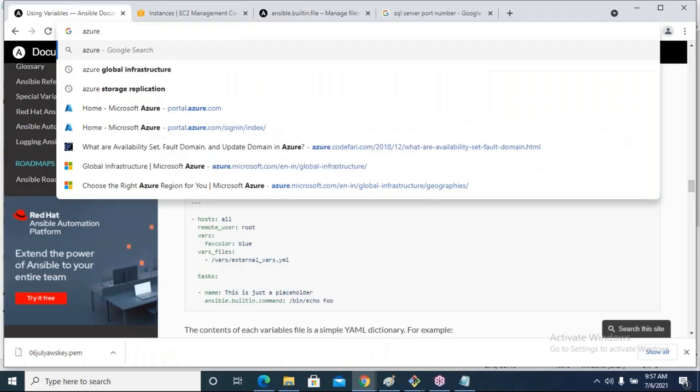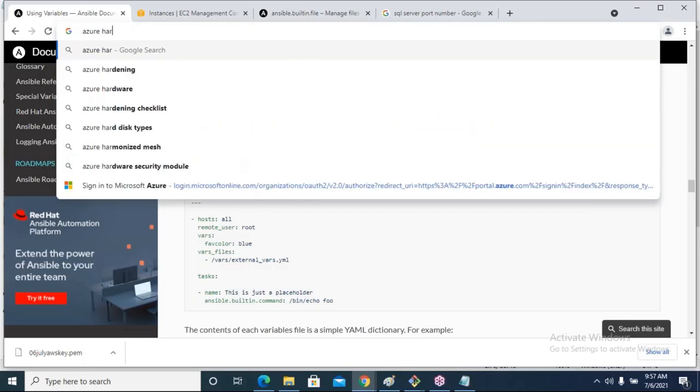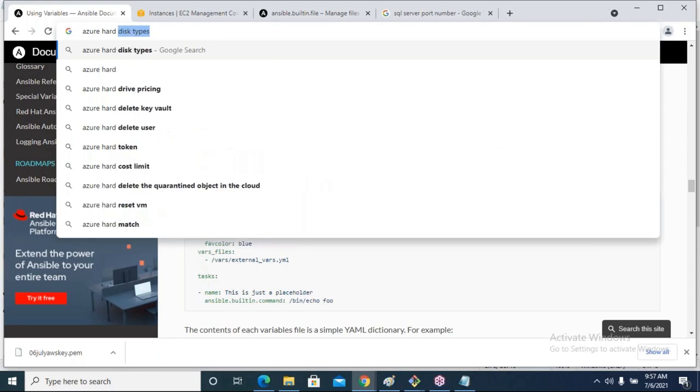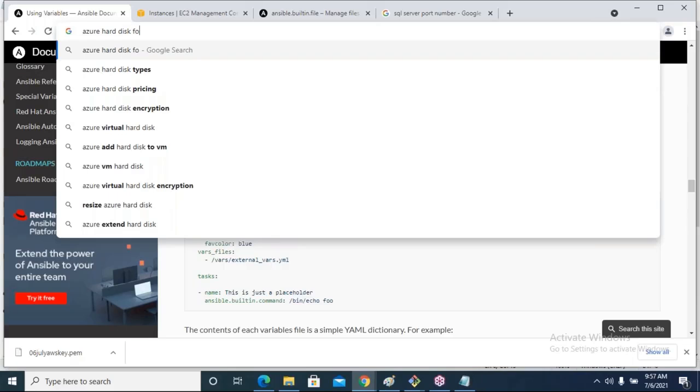Azure hard disk format. Search like this: hard disk format.